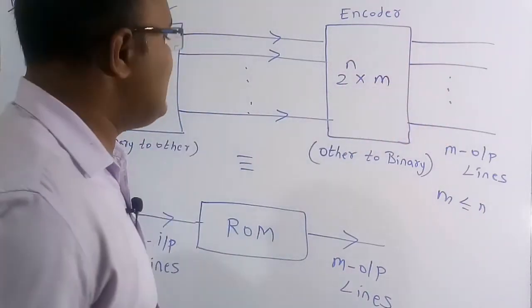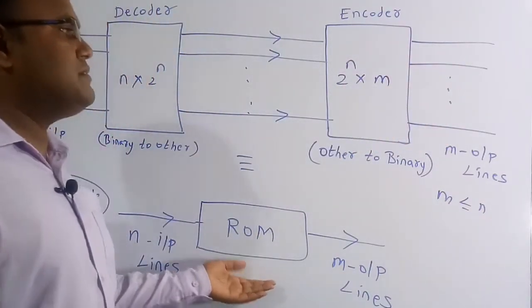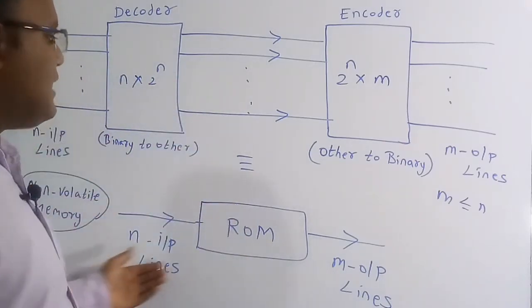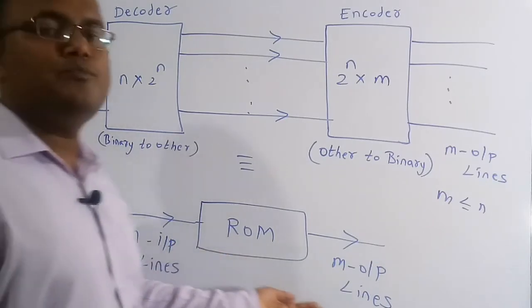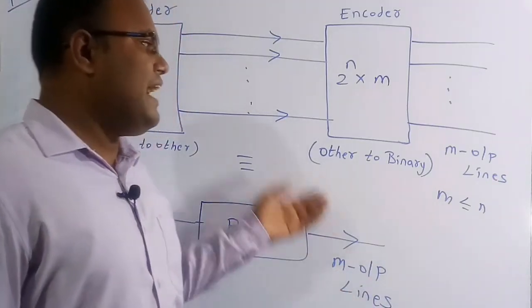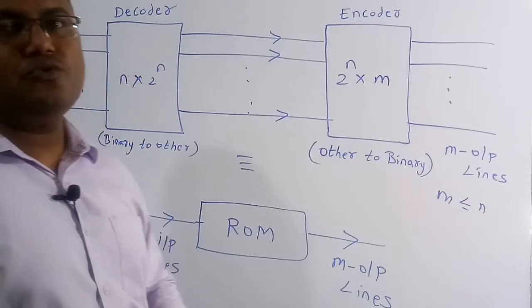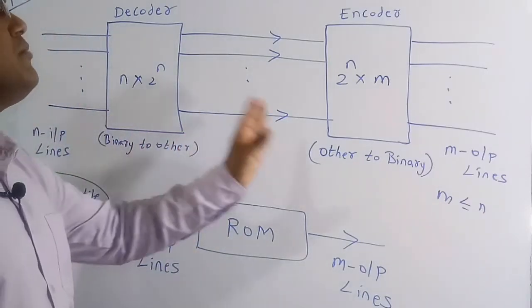So therefore we can say here generally the ROM is equivalent to n input lines and m output lines. So based on n input lines it is going to give an output of m output lines, and this is the basic function of a ROM. ROM is going to consist of a decoder followed by an encoder.